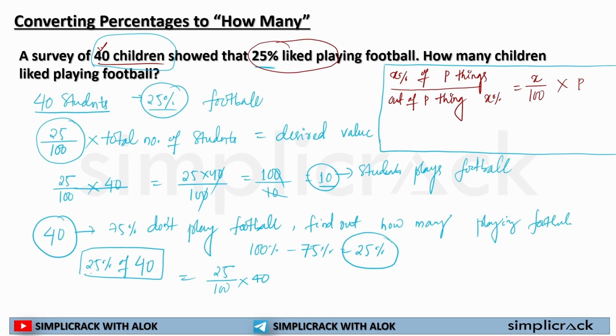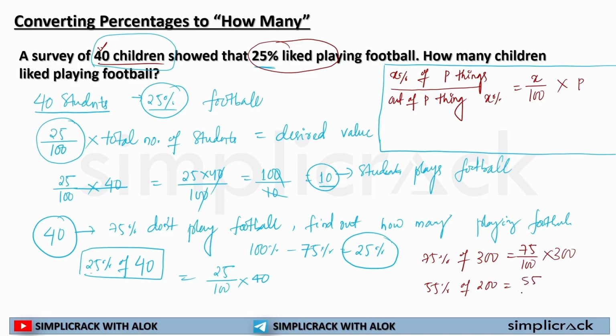Whenever it is asked X percentage of P, for example, it is asked 75% of 300. How will I write it? I will write it as 75 divided by 100 multiplied by 300. If my question is like this, 55% of 200, how will I write it?